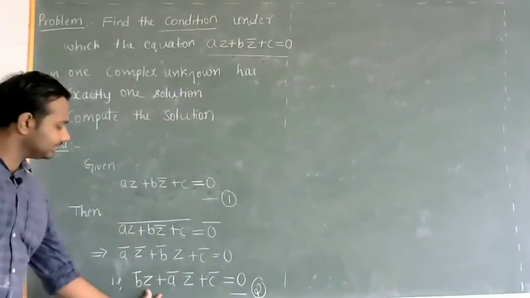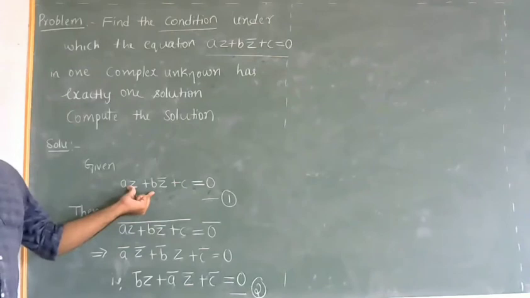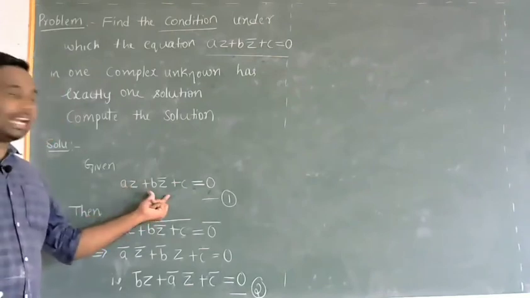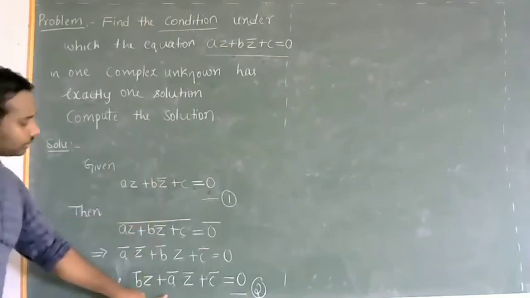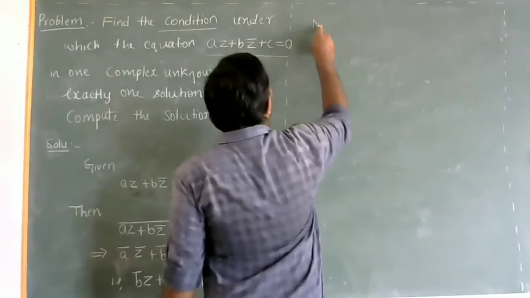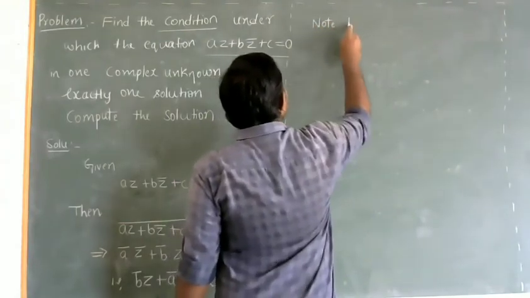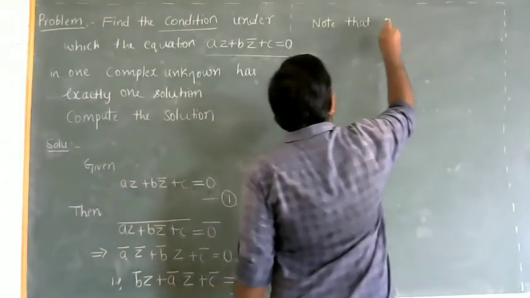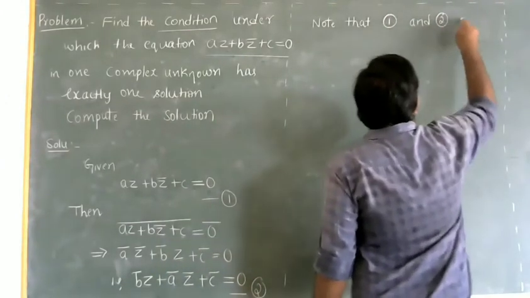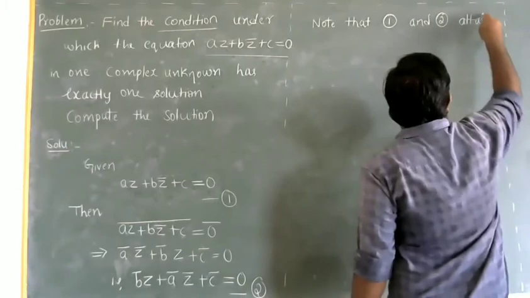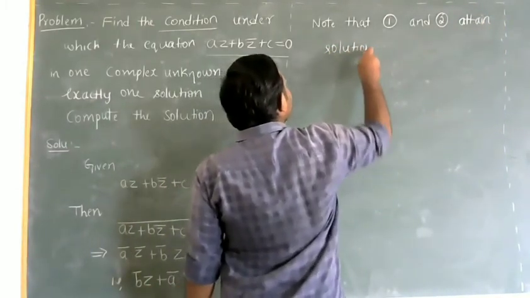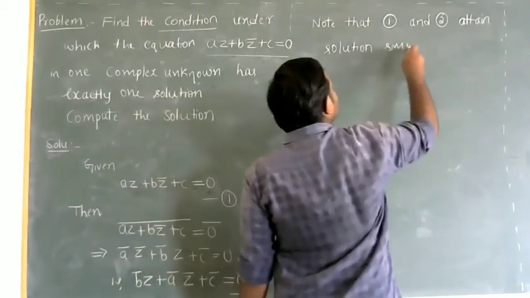Now as this is the conjugate of this equation, we can observe that any number satisfying this equation will also satisfy this equation. So note that equations 1 and 2 attain solution simultaneously.